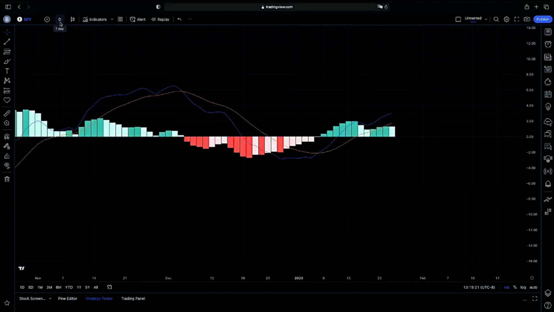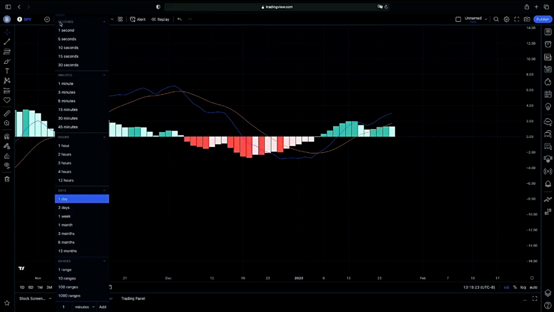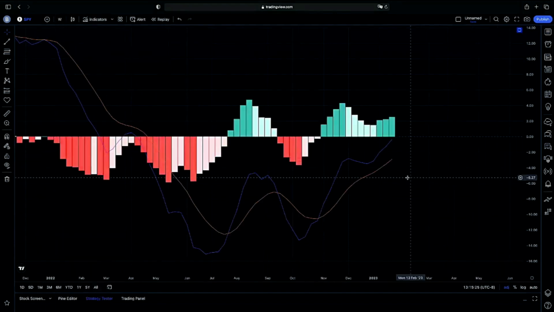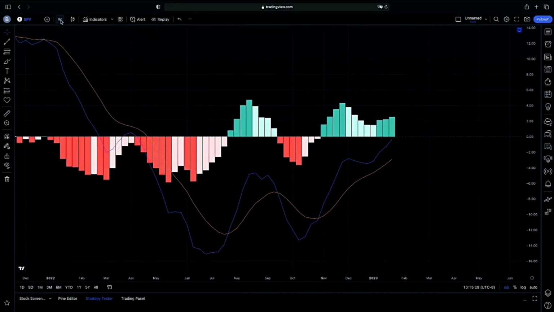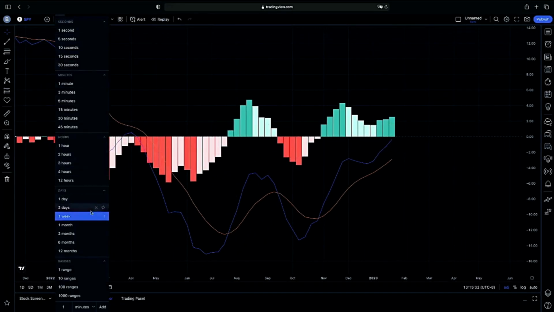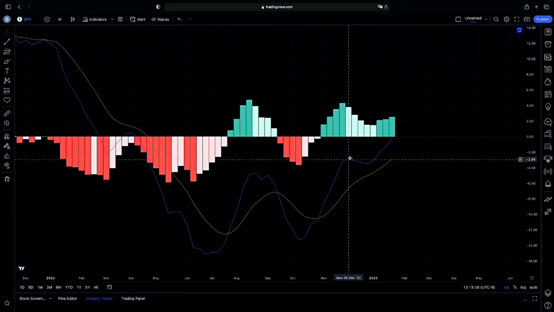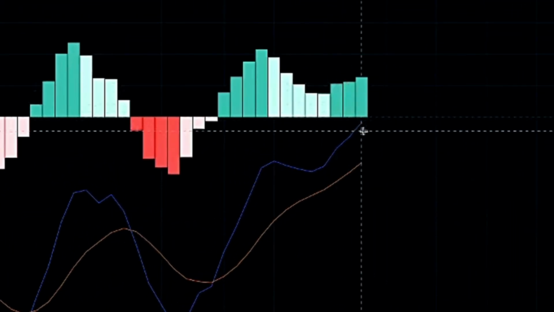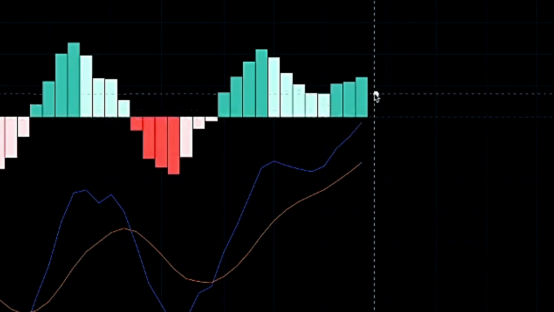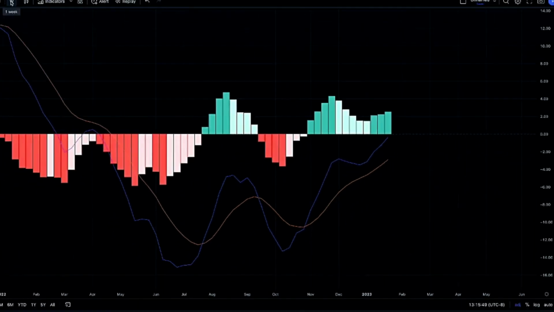But again, if we were looking for continuations on momentum here, we would be looking at our larger time frames on the weekly chart. And as you guys can see, very much getting that possible bullish case scenario. So again, very much looking for that possible bullish momentum going into tomorrow. Again, tomorrow we do have data, so you need to be cautious. But as far as that continuation going to next week, we want to continue on, again, on our weekly chart with this strength and possibly close again this week on our weekly chart above the up end of our median of our MACD to show us that continuation on possible momentum.